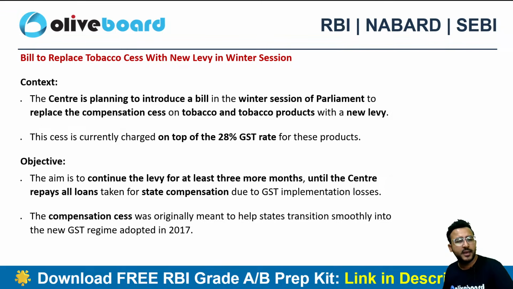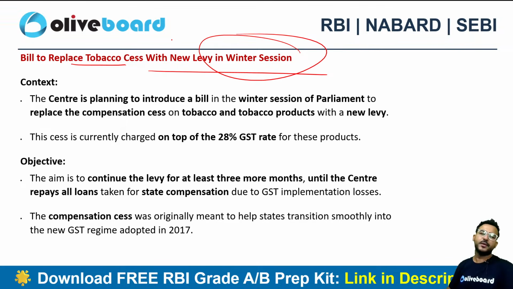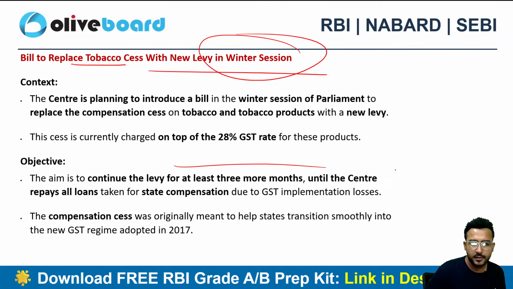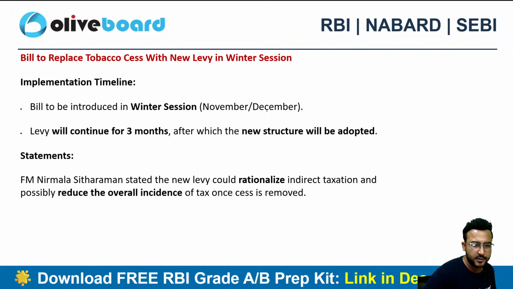Next is related to a bill to replace tobacco cess with a new levy in the winter session. So again there was news that there will be a bill that will replace the tobacco cess with a new levy in the winter session, right? So in the winter session, definitely the government will be introducing a bill to replace the tobacco cess, is what you need to know. As of now, the cess is on the 28% GST products, right? Here is the revenue data from tobacco as well, but you don't have to remember this data, okay? Please don't remember this data, not relevant for you guys.